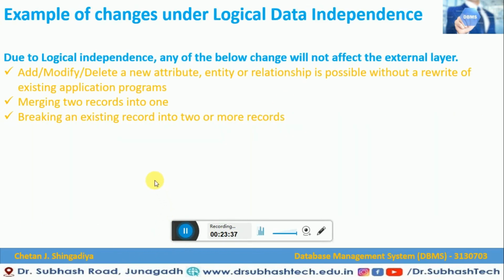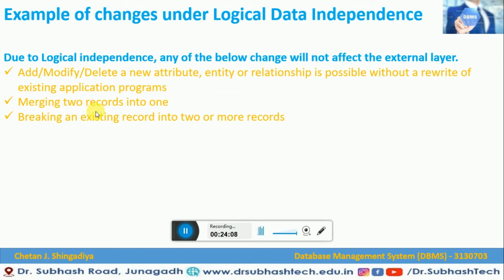Now let us see a few examples of changes under logical data independence. Due to logical data independence, none of the below changes will affect the external layer. Adding, modifying or deleting an attribute, entity or relationship is possible without a rewrite of existing application programs.